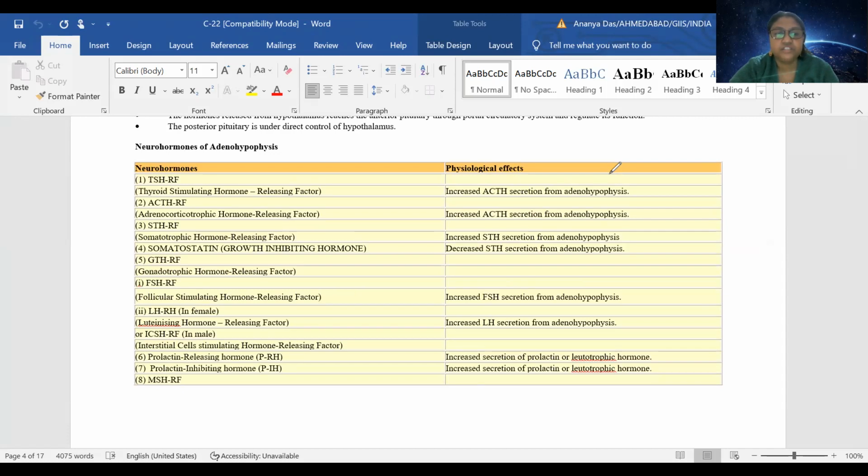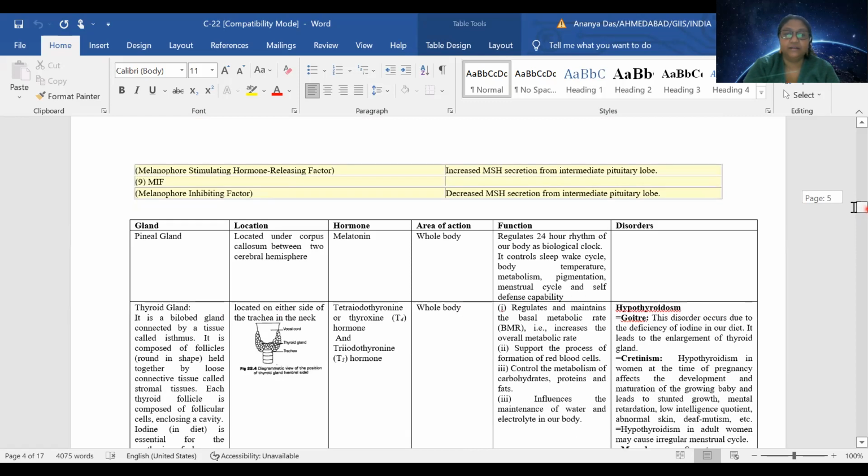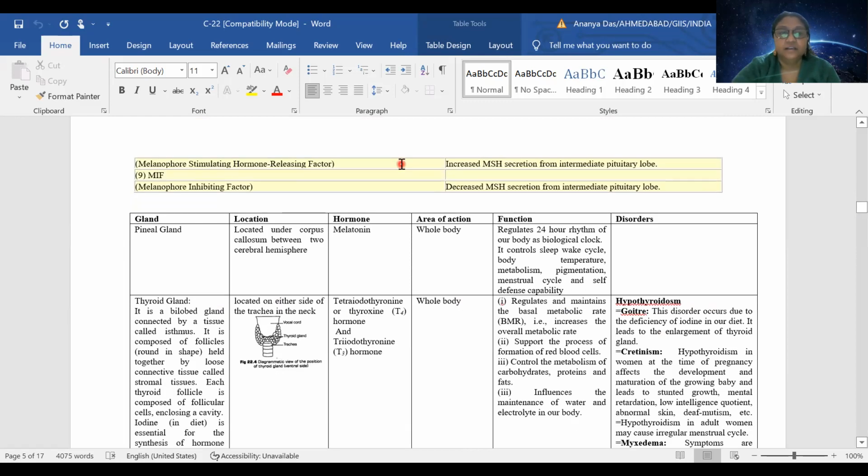We have thyroid stimulating hormone releasing factor, ACTH releasing factor, somatotrophin releasing factor, somatostatin, gonadotrophin hormone releasing factor, FSH releasing factor, LH releasing factor, prolactin releasing factor, prolactin inhibiting factor, and MSH releasing factor. So basically, all hormones secreted by the pituitary have one hormone to control them, which is secreted by the hypothalamus.